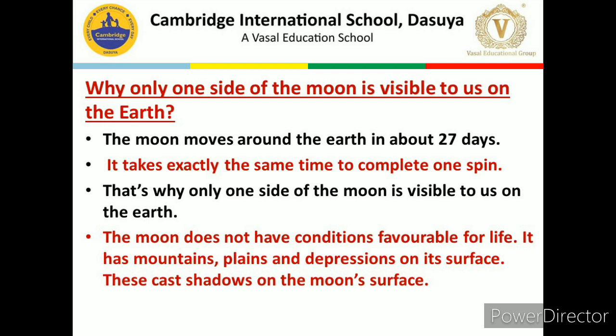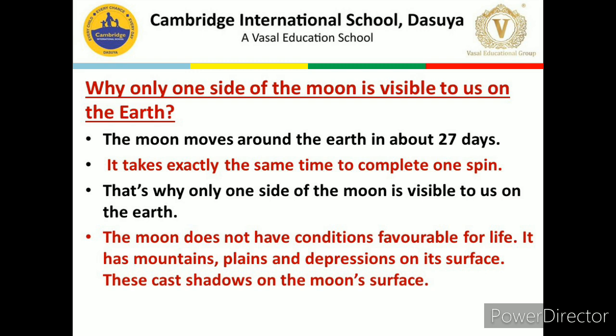The moon moves around the earth in about 27 days, and it exactly takes the same time to complete one spin. Again I am repeating, the rotation and the revolution time of the moon is same. It takes 27 days to complete its one rotation, as well as it takes 27 days to take one round of the earth. That is why we always see only one side of the moon. From the earth we are able to see only one side of the moon.